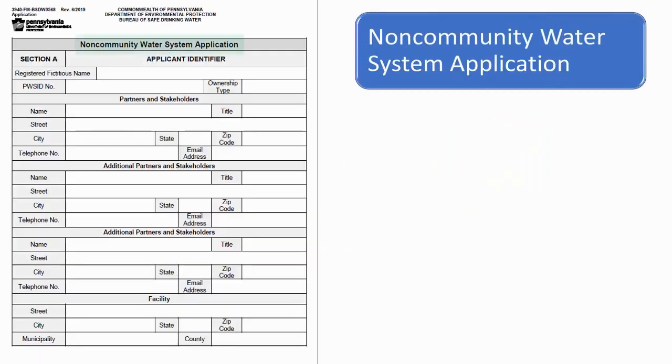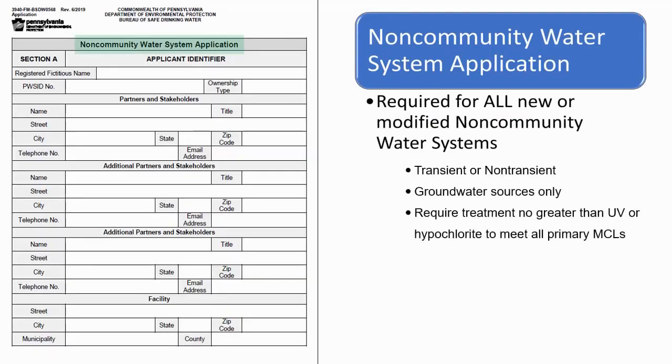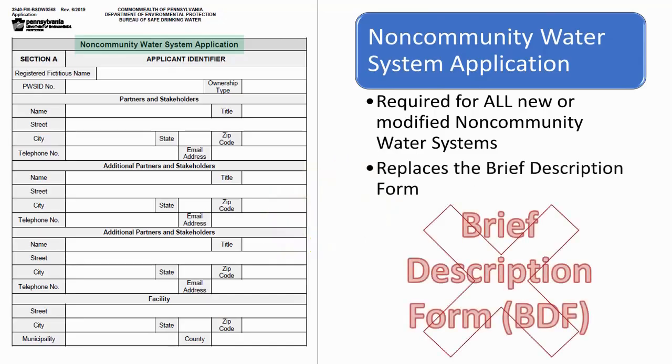The non-community water system application is required for new or modified non-community water systems, both transient and non-transient, that have groundwater sources and require treatment no greater than ultraviolet light or hypochlorite disinfection to meet all primary MCLs. Applicants should allow at least 60 business days from the department's acceptance of an administratively complete application prior to planned construction or modification. The non-community water system approval is replacing the brief description form that was previously used for modifications or construction of a non-community water system. The non-community water system approval is designed to provide the necessary information about the proposed modifications or construction.